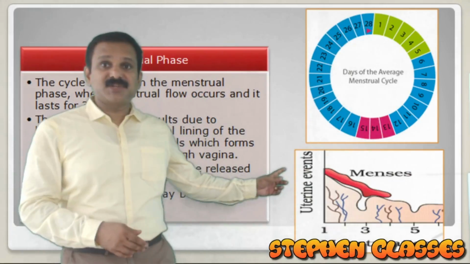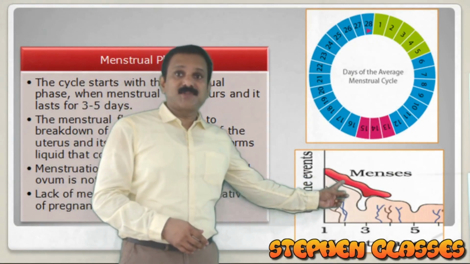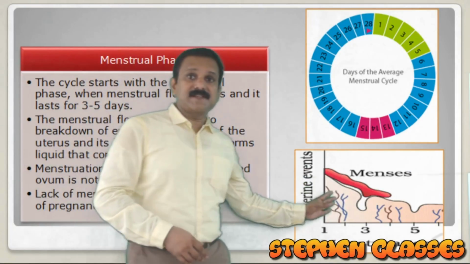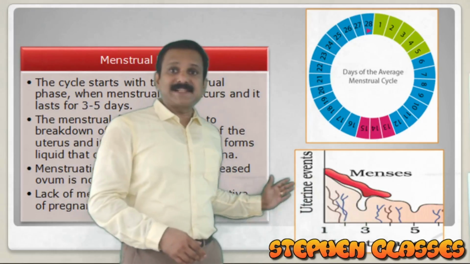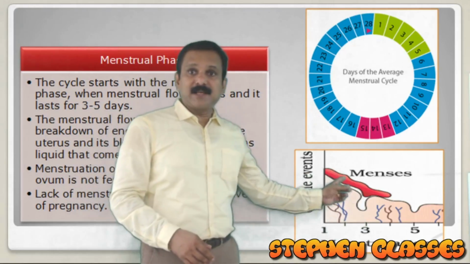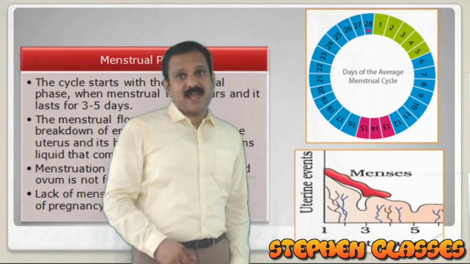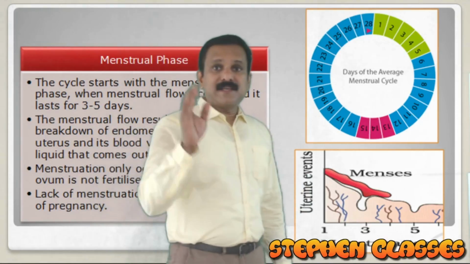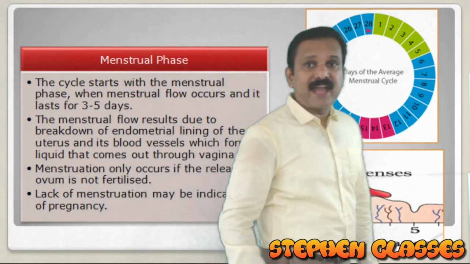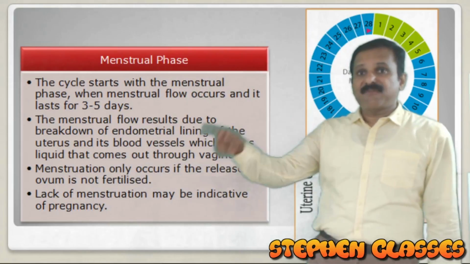Here in this picture you can see the menstrual flow shown. This is the endometrial lining. As a uterine event, you can see the menstrual flow from day 1 to day 5. So menstrual flow is considered the menstrual phase, from day 1 to day 5.